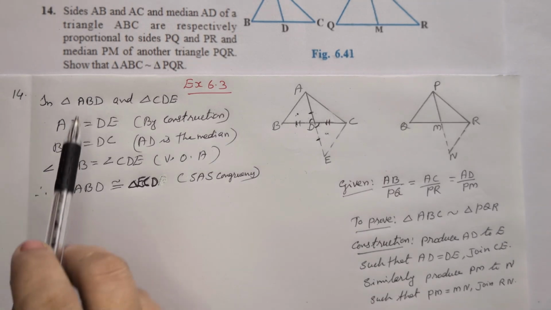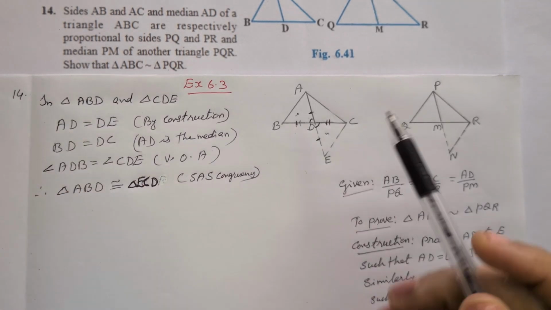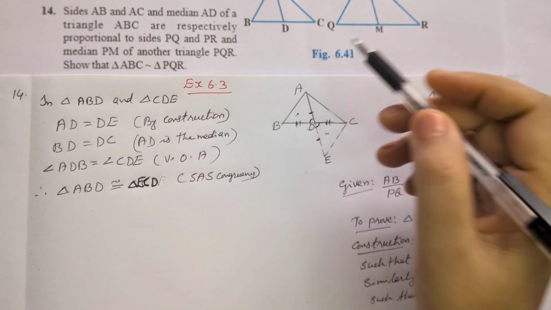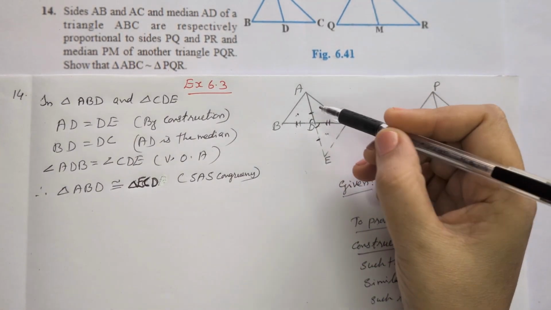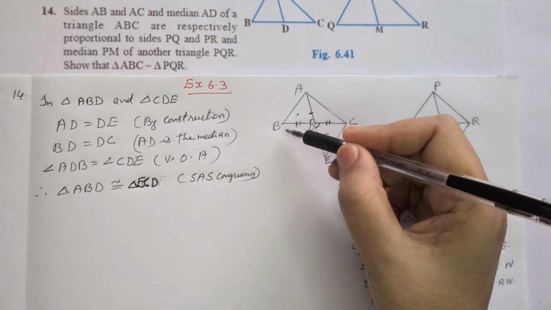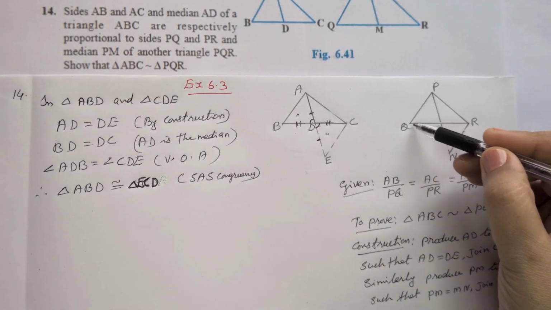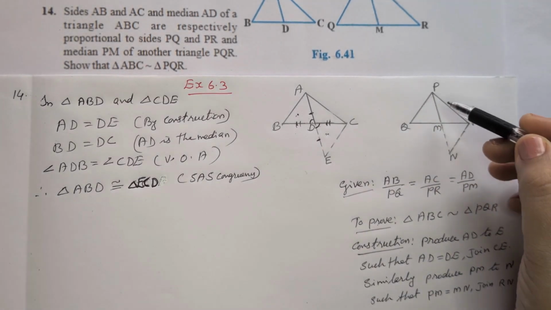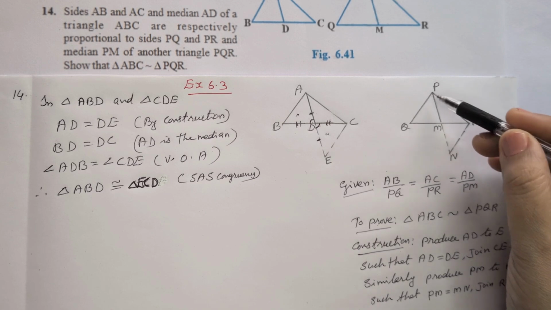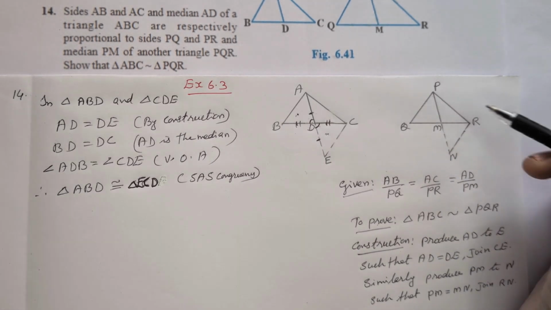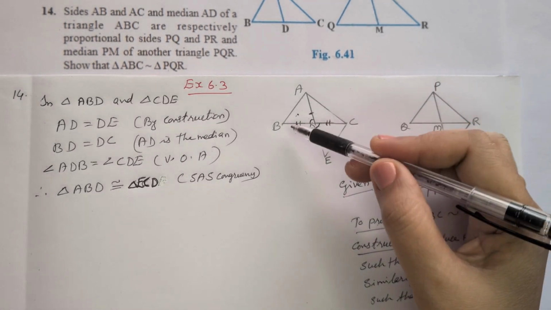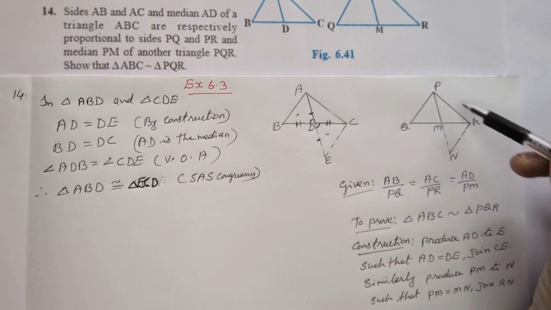Question number 14. Sides AB and AC and median AD of triangle ABC are respectively proportional to sides PQ, PR and PM of another triangle PQR. Show that triangle ABC is similar to triangle PQR.